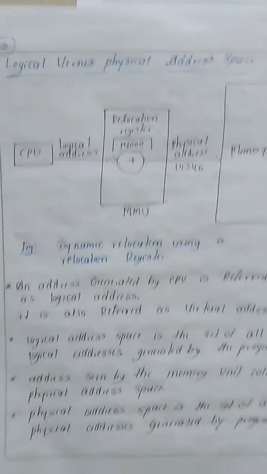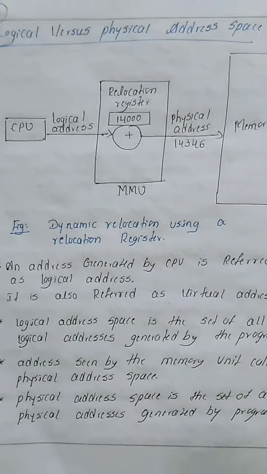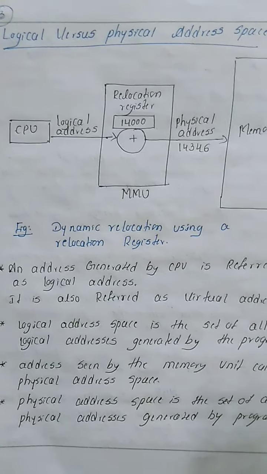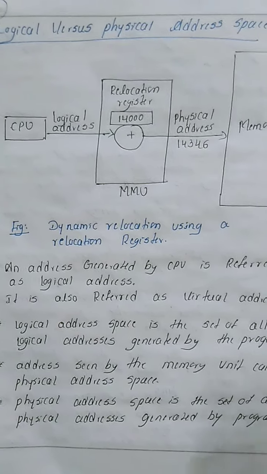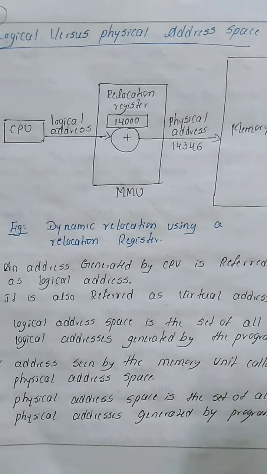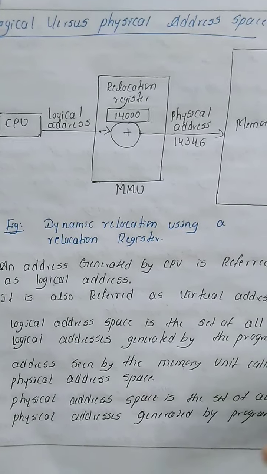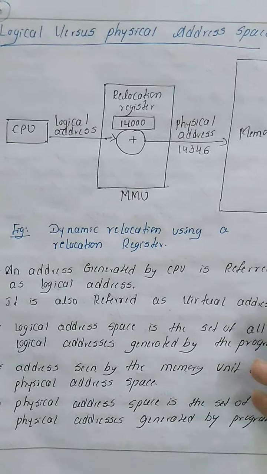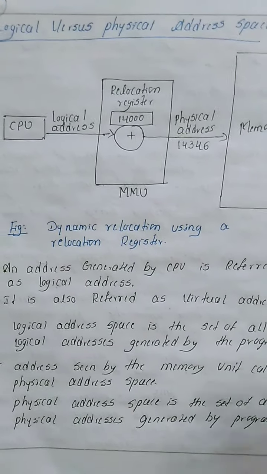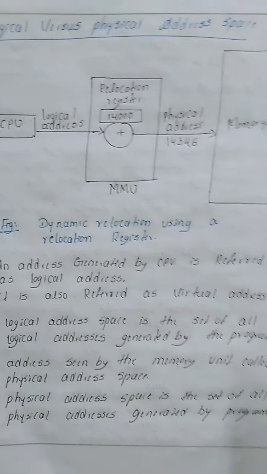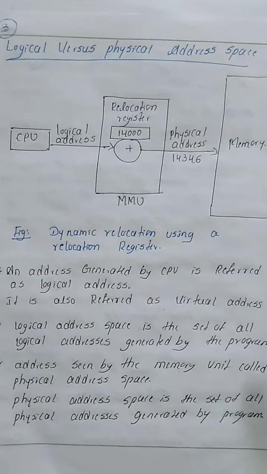Okay, next, the third one is logical versus physical address space. Okay, students, I want to tell you, keep in your mind, logical address means the address generated by the CPU. Physical address means the address which is available in a computer, like 1 GB RAM, 2 GB RAM. A 750 MB hard disk, something like that, is not a physical address.